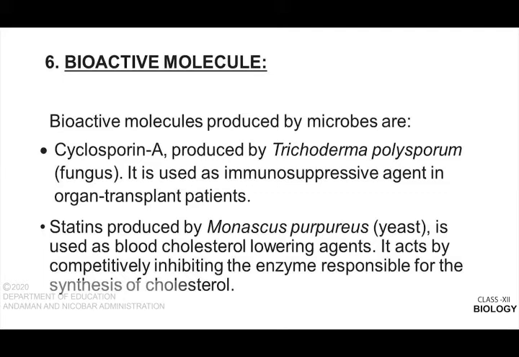So, the immune system will fight and damage that organ. So, at that time, after organ transplantation, immunosuppressive agents are given in order to suppress the immune system to prevent the damage of the organ. So, that immunosuppressive agent is cyclosporin A, which is produced by Trichoderma polysporum.